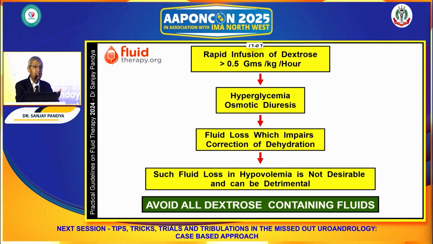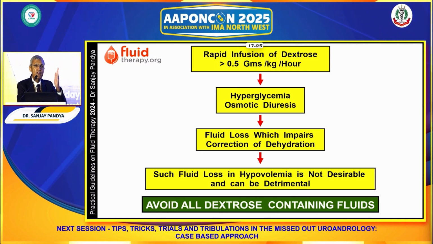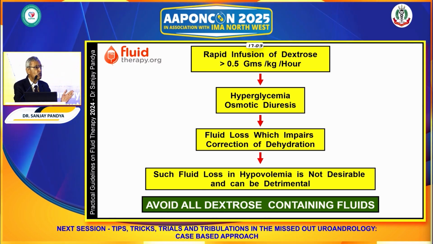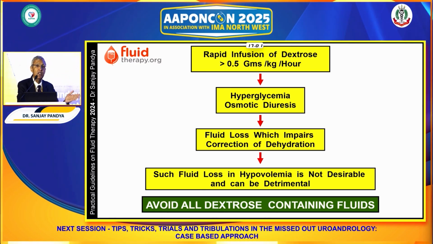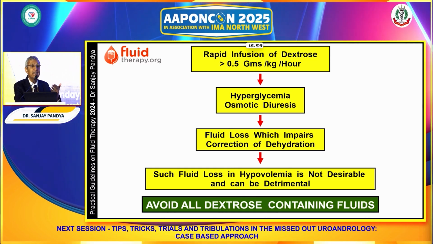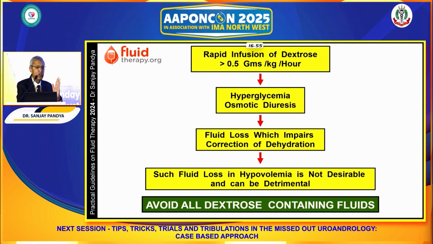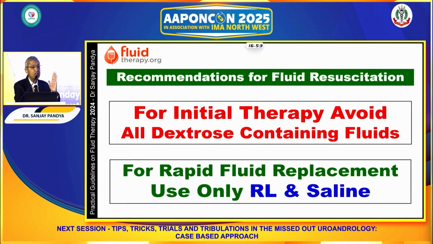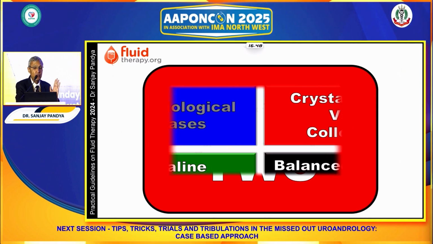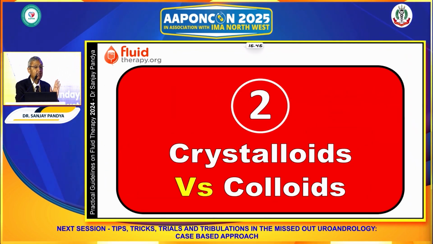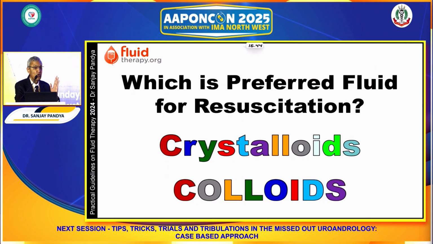And the second thing: in the presence of a deficit, when urine output induces fluid loss, the purpose of administering IV fluid is counterbalanced, and therefore avoid all dextrose-containing IV fluid. For initial fluid administration, RL and saline are the preferred fluids. Now the question arises: should we give crystalloid or colloid?